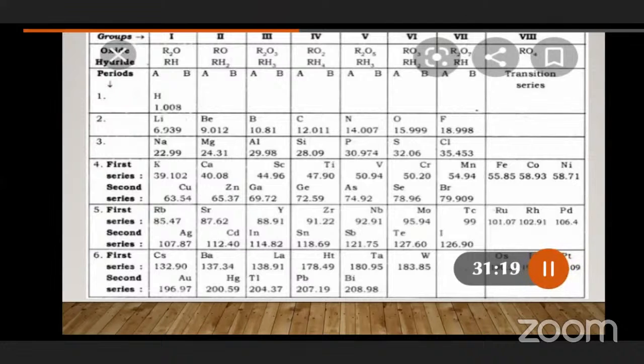Nobody knew the element's name or its properties, but its properties might be like aluminium. Because of that, he gave it the name Eka aluminium. After the element was discovered, Eka aluminium was given the name gallium. Similarly, in the next row, beside aluminium, silicon is there, and at the place of gallium in the same row, germanium is there.